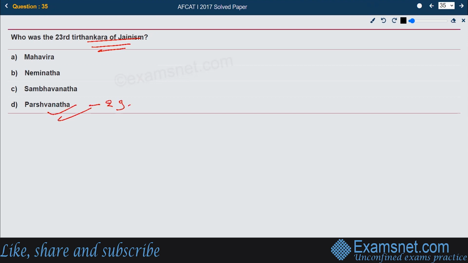He was the 23rd Tirthankar. Mahavira was the 24th Tirthankar of Jainism. Neminatha was 22nd in the order, and Sambhavanatha was third in the order. So these were the different Tirthankars of Jainism, and the right answer is D. The 23rd Tirthankar was Parshvanatha.